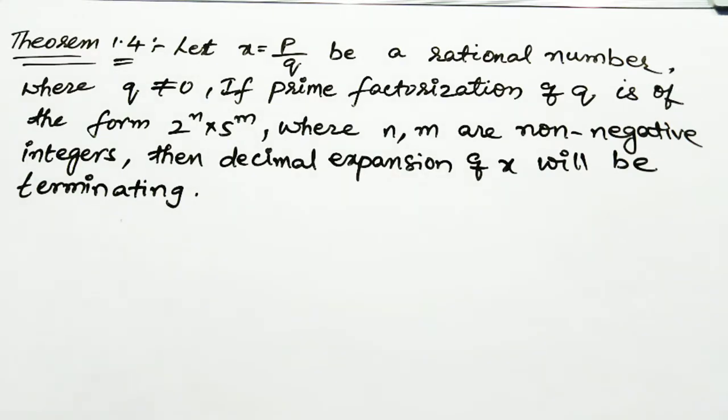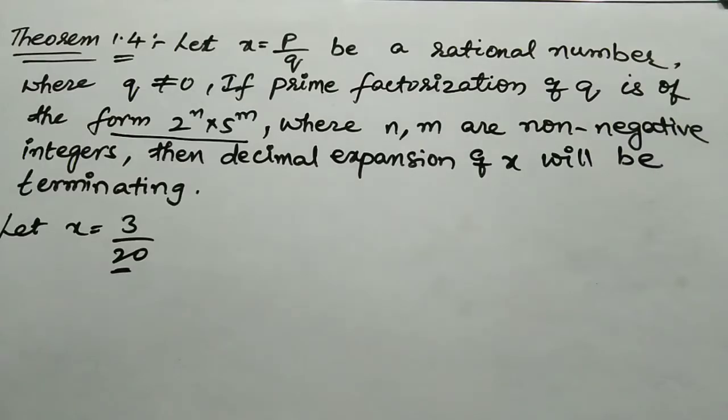How will you find whether a number is terminating or non-terminating? For that you have to go through the theorems. Let x equal to p by q be a rational number, where q is not equal to 0. Let's take one example: let x equal to 3 by 20. You have to find out whether x is a terminating or non-terminating number.